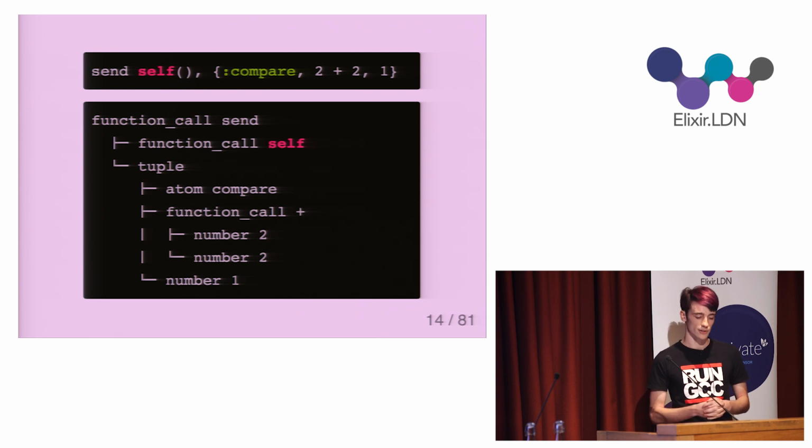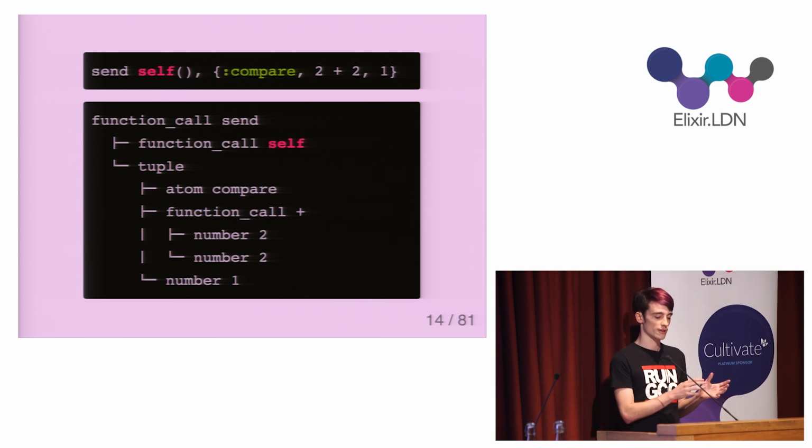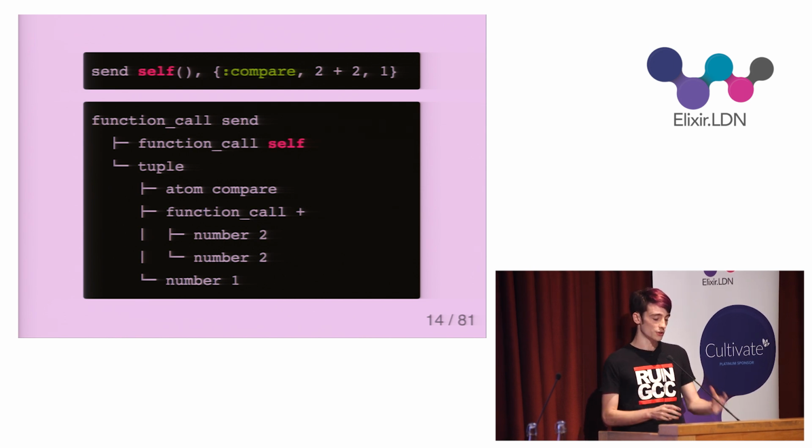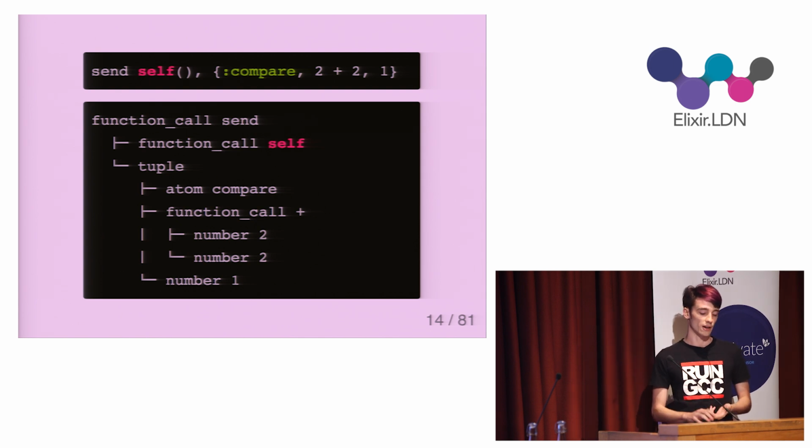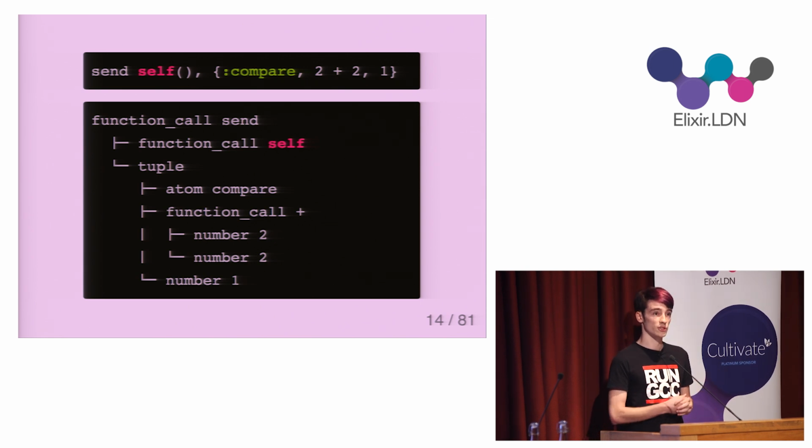And here's a slightly more complex example. At the root of the tree, there's a call to the send function, which has 2 arguments and thus 2 children. The first is a call to the zero-arity function self, and the second is a tuple. So the tuple has 3 elements, and thus the node has 3 children. They are the atom compare, a function call, and the number 1. And the function call is to the plus operator, and it has 2 children, each of them the number 2.